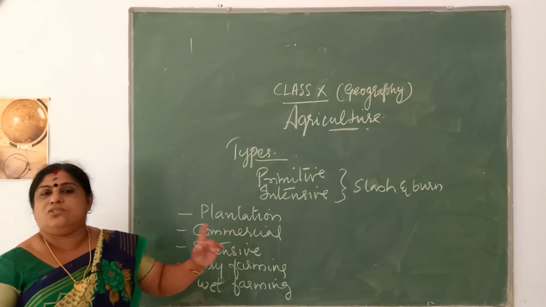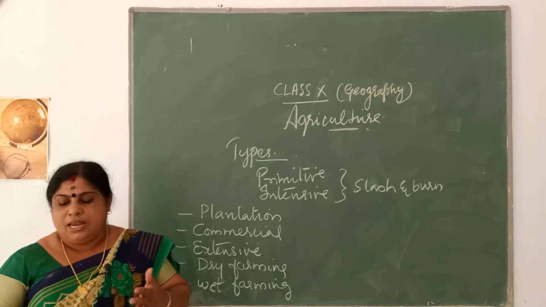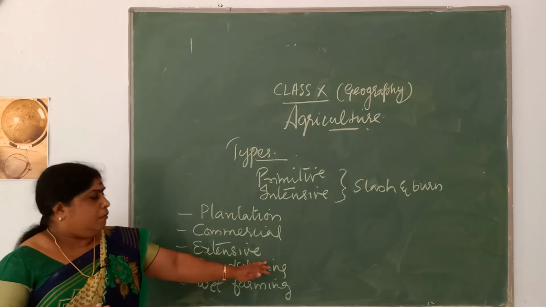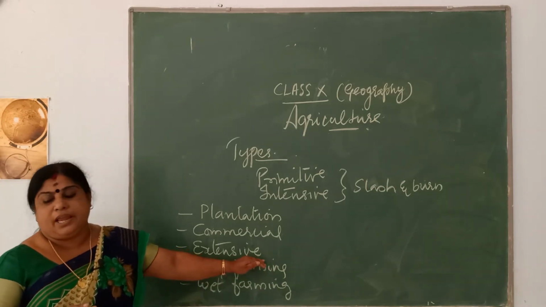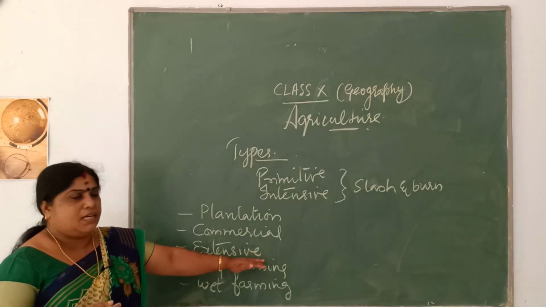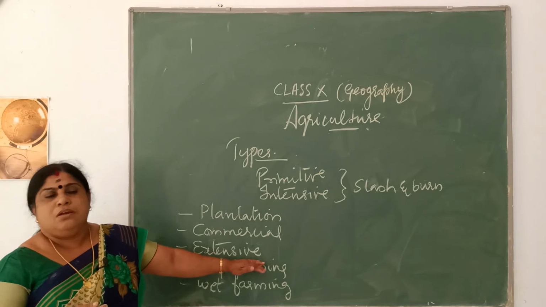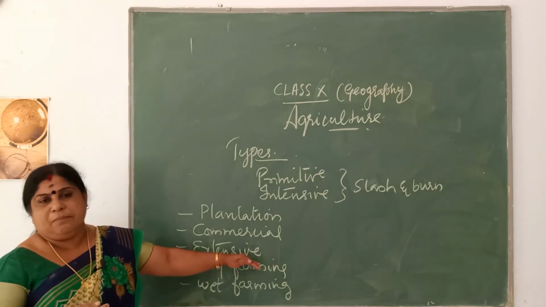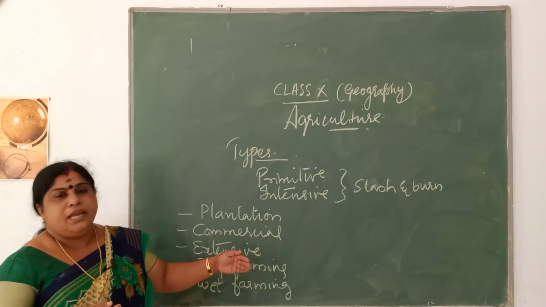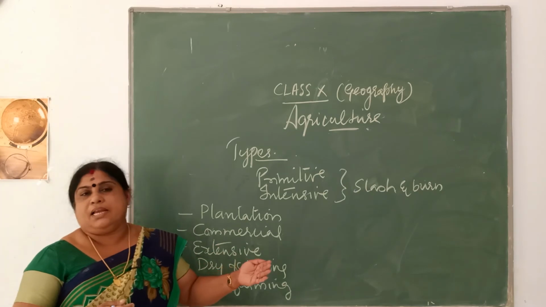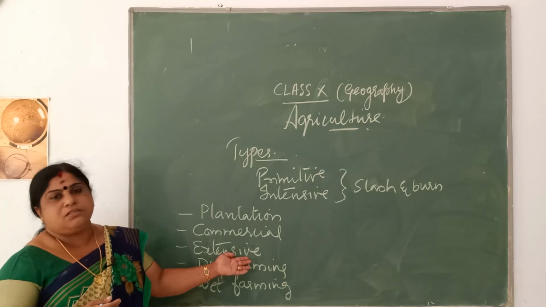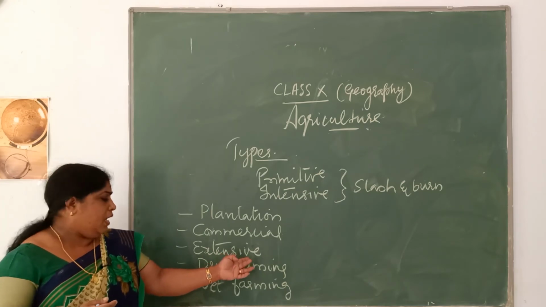Extensive farming is also something that is being done on large farms. You also call it mechanical farming, and this is also done mainly to create employment opportunities, and they use machines. From the term you will be understanding, I told mechanical farming. So using more machines and less labor, that means it is capital intensive. More machines are used rather than employing labors. So it is highly mechanized. Here also they will be raising only one crop. And extensive farming is mainly done in areas where there is high population.